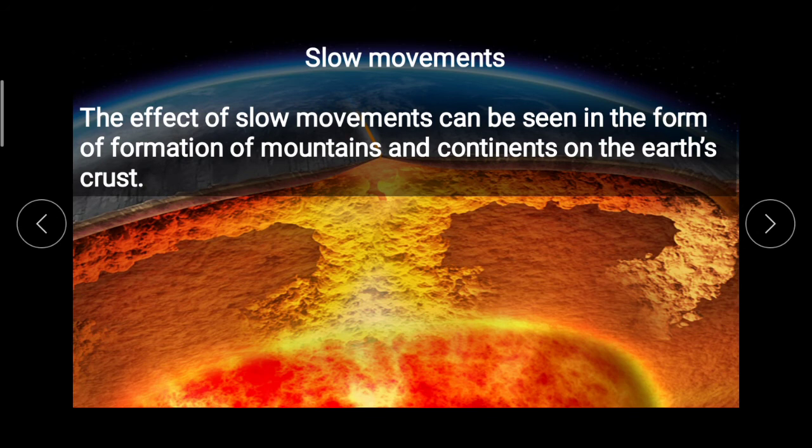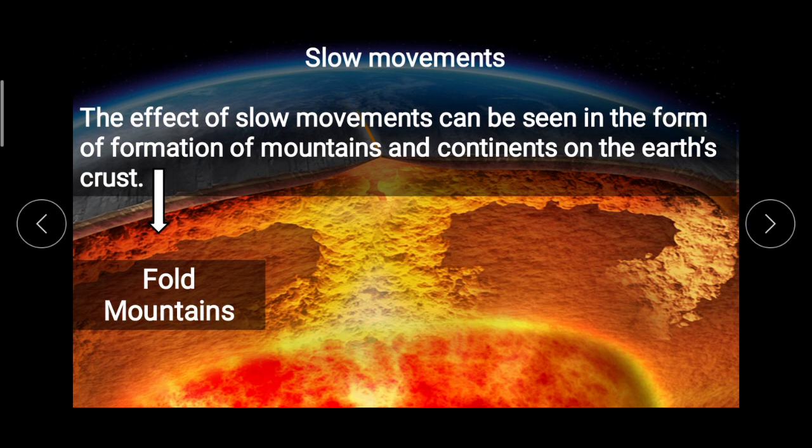This first one, slow movements. The effects of slow movements can be seen in the form of formation of mountains and continents on the earth's crust. Now next to the mantle, in the interior of the earth, there is the crust, and the effect of slow movements can be seen in the form of formation of mountains and continents on the earth's crust.